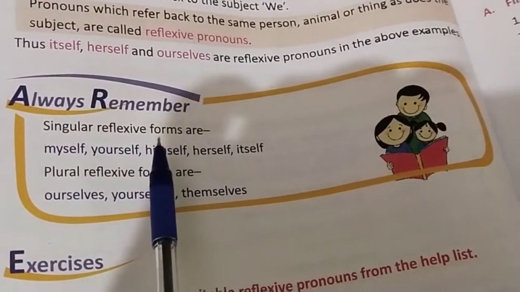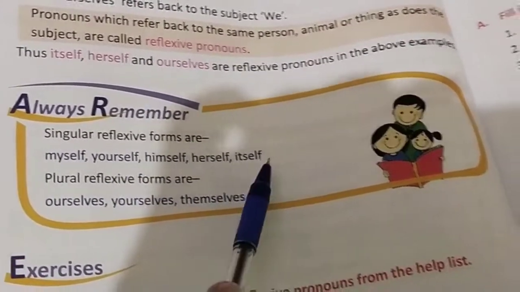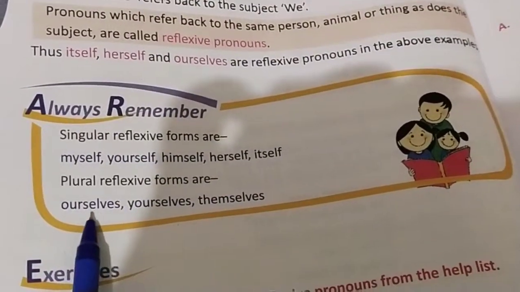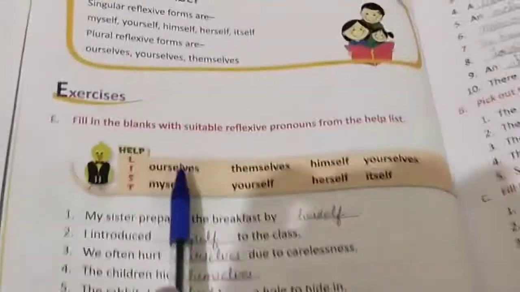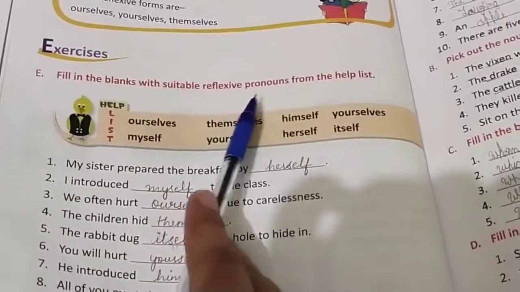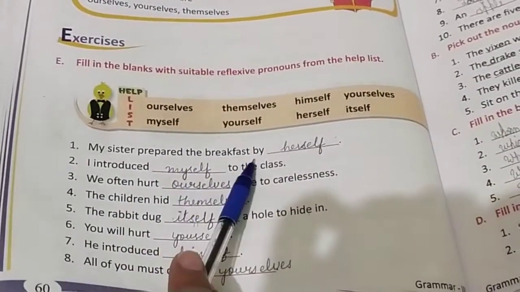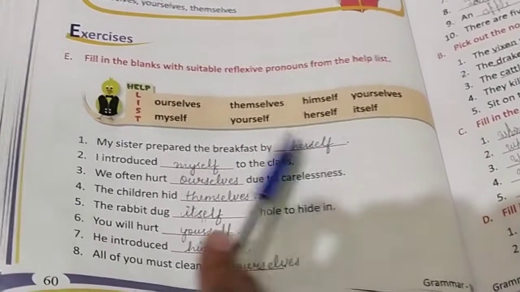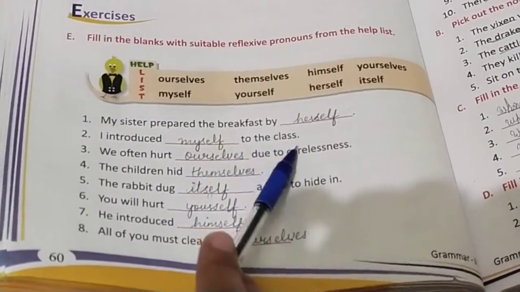Singular reflexive forms are myself, yourself, himself, herself, itself. Plural are ourselves, yourselves, themselves. Now fill in the blanks with the suitable reflexive pronouns from the help list. My sister prepared the breakfast by herself. I introduced myself to the class.